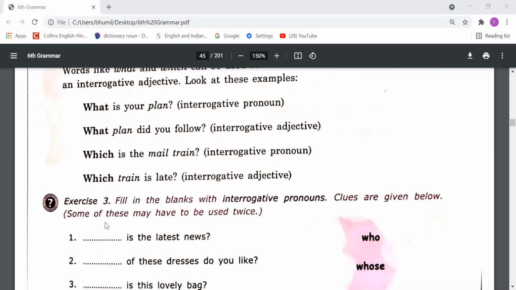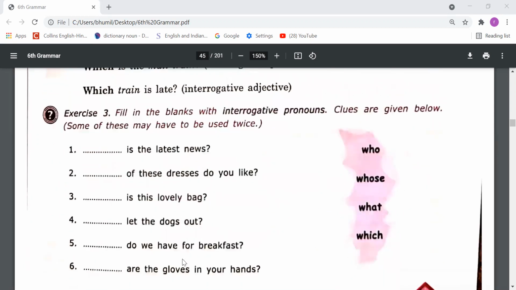Now dear students, let's come to exercise number 3. Fill in the blanks with interrogative pronouns. Clues are given below. Some of these may have to be used twice. So dear students, you have to use interrogative pronouns like who, whose, what, which, and you can use them twice or thrice according to the need of the sentence. Let's understand first. Blank is the latest news? So we can say, what is the latest news? In the first fill up, what will come.